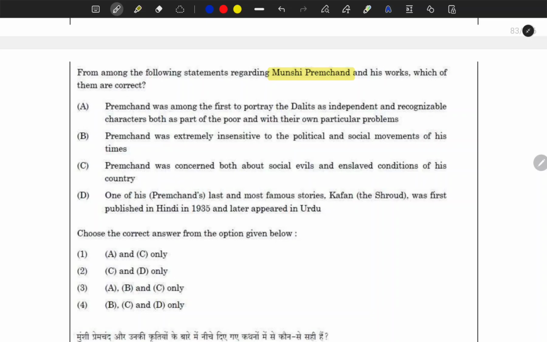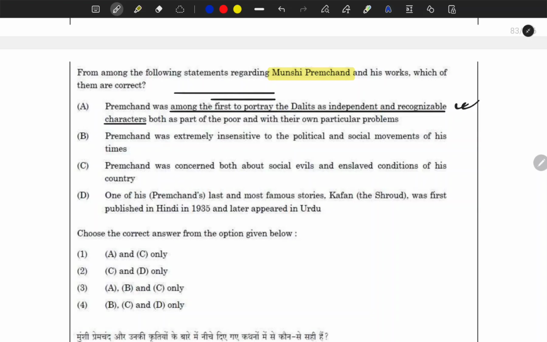Premchand was among the first to portray Dalits as independent and recognizable characters. Focus here: among the first to portray. What forces you to believe that this statement is true?